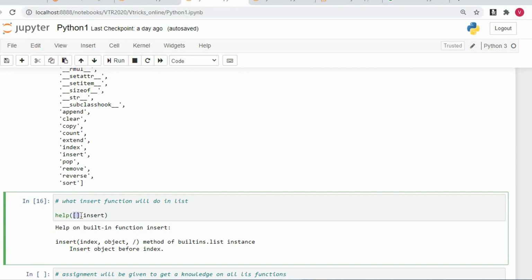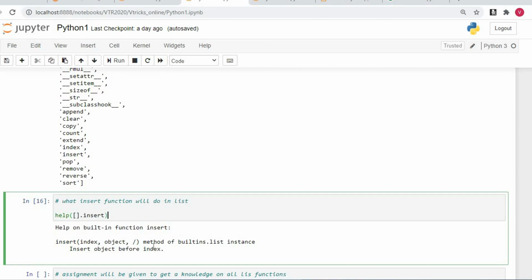I am asking for help from the compiler, saying please help me with the list's insert function. When I do this, it says it is a built-in function. It inserts object before index. It says it will insert some particular object at the index.